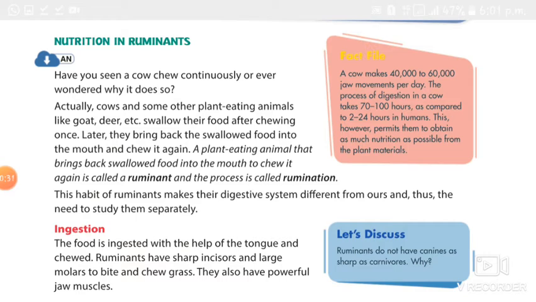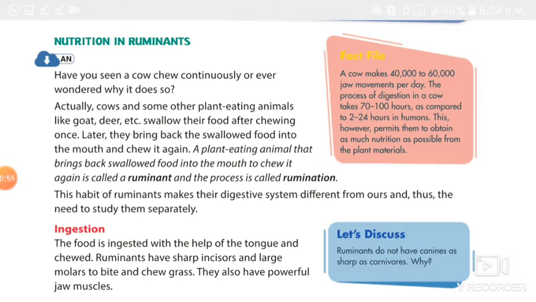So let's continue the new topic, nutrition in ruminants. Which are the animals we used to call ruminants? Do you know? Can you answer it? See, the plant eating animals are ruminants. So why are we saying these animals are ruminants?